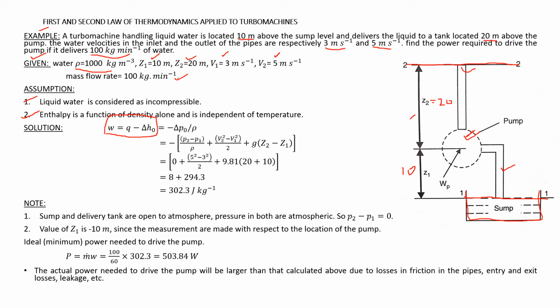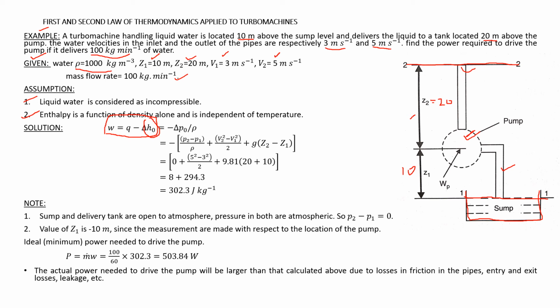Here I have directly modified it and I have taken Q on the right hand side. W is equal to Q minus delta H naught. So this delta H naught is written as P2 minus P1 by rho plus V2 square minus V1 square by 2 plus G Z2 minus Z1.